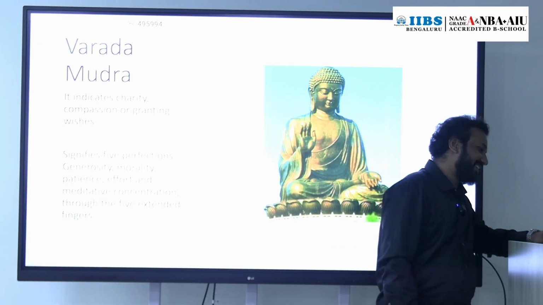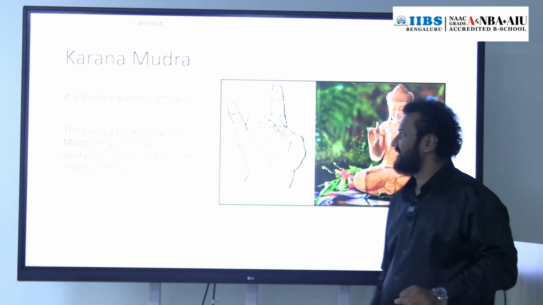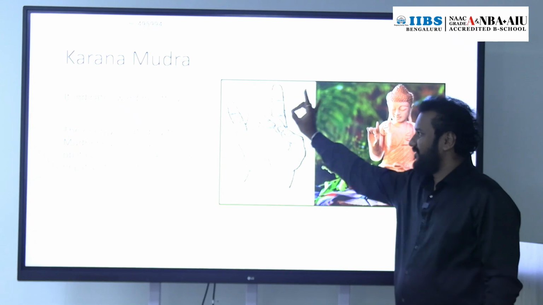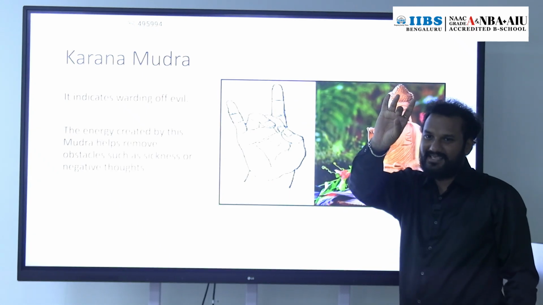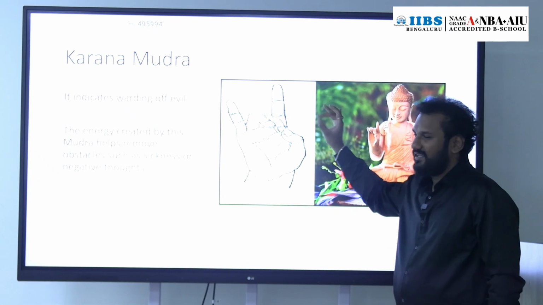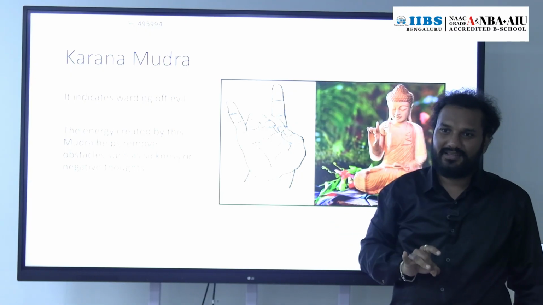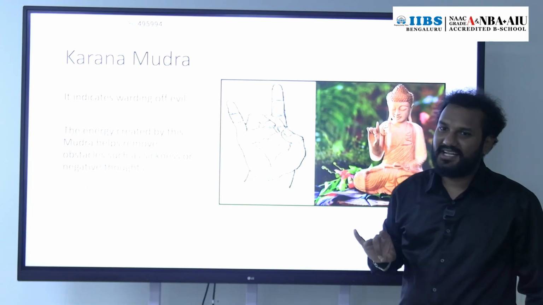Then see this Karana Mudra. Warding off evil. This helps to remove sickness and negative thoughts.